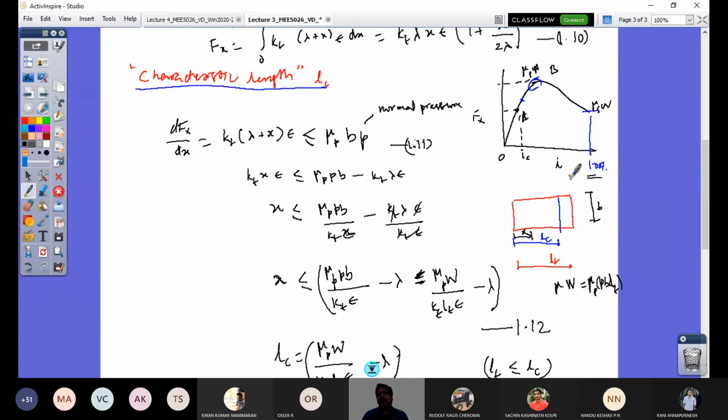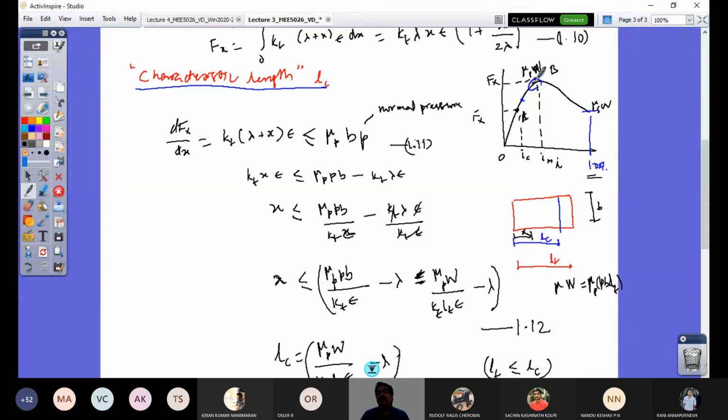100% slip is the scenario in a rolling tire where the tire is spinning but the wheel is not translating. You do not prefer this state to be reached, and it does not take a long time to reach; it happens suddenly. The moment your slip, which is a necessary phenomenon, reaches the value corresponding to this point B, you get your maximum tractive effort, which is equal to mu_p times W. That is your Fx.